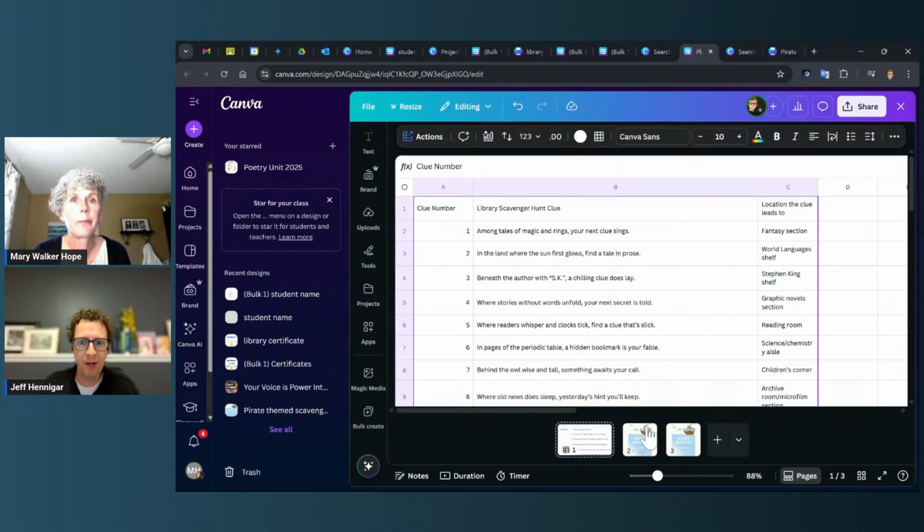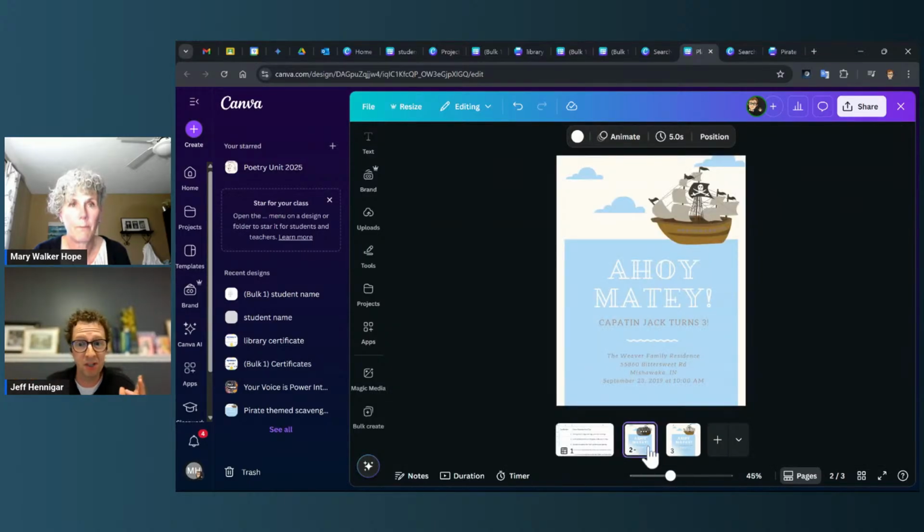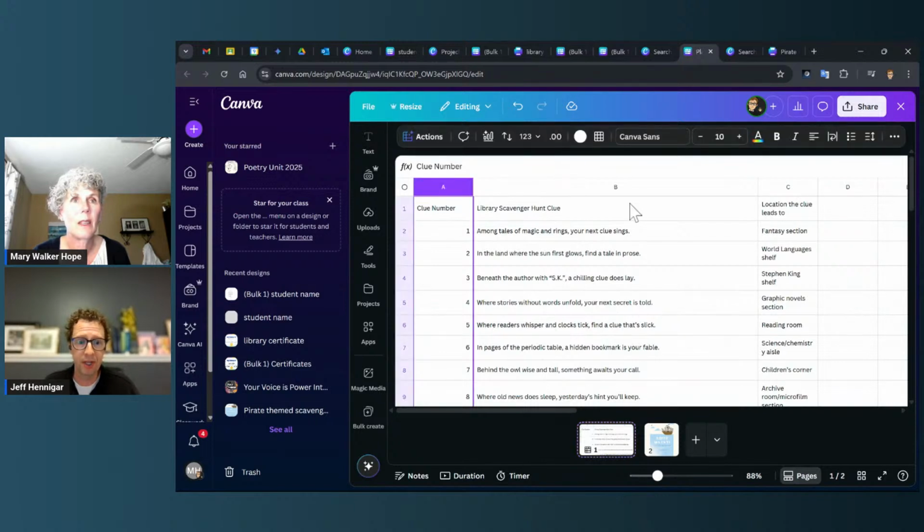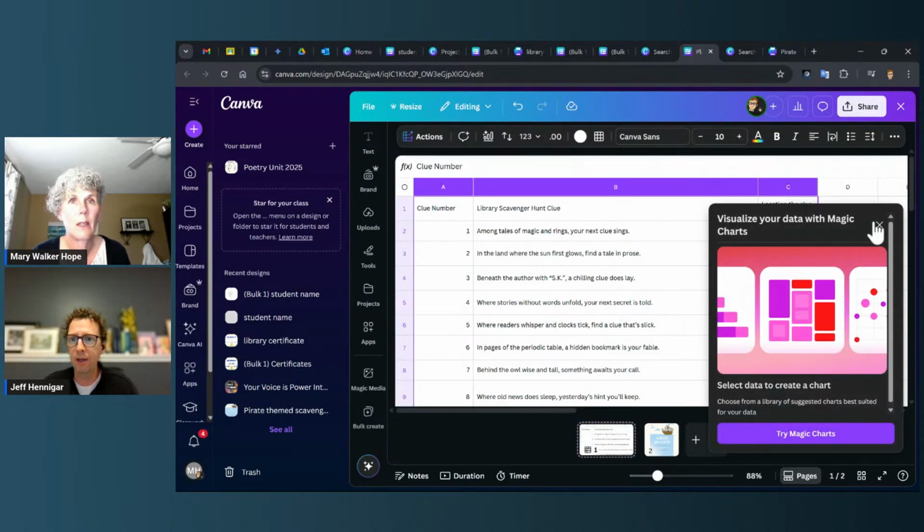For the sake of time, I just went on those templates again. So that was back on canva.com, and in a template search, I asked for something of pirate theme. And this one was actually a 3-year-old's birthday party invitation. But I changed it up so that it's more blank and ready for the clues. I've got the spot where it's going to put the clue down here, and the clue number is going to come up at the top. That's great. So again, I can just highlight those.